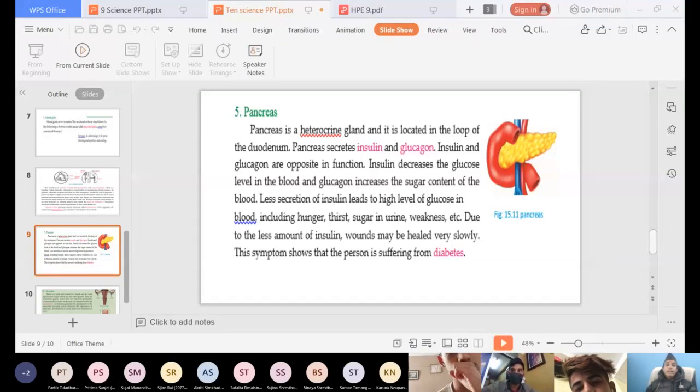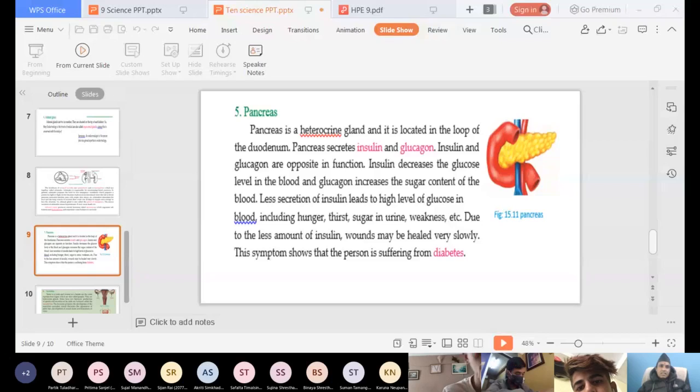If insulin is produced less, at that time there is more amount of glucose in blood, that is called diabetes, and people suffer from hunger, more thirst, more sugar in urine and weakness. So here it is said diabetes. Due to less secretion of insulin, people may suffer from diabetes.